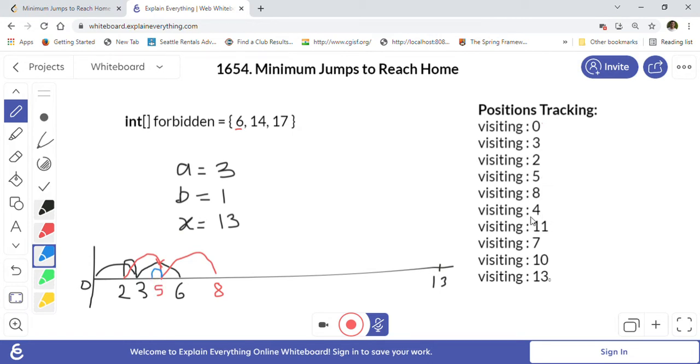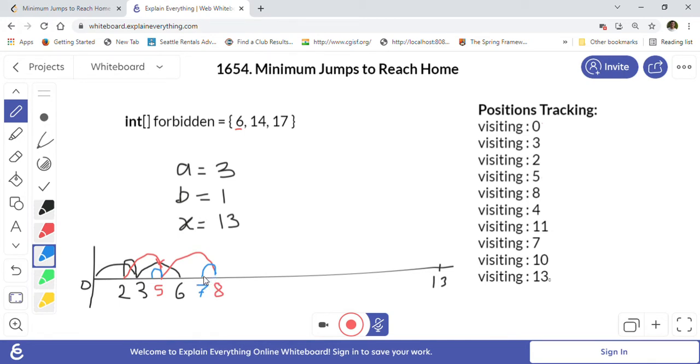And from 8 you can travel backward to 7. Or from 4 you can jump 3 positions and reach the same position 7.